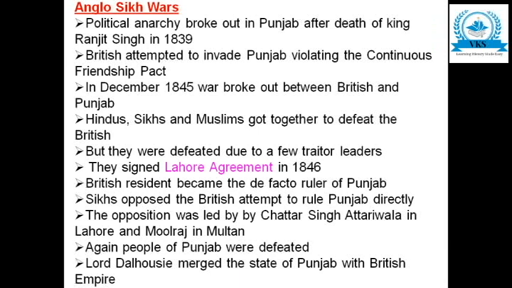So next let us see about the Anglo-Sikh Wars. Political anarchy broke out in Punjab after the death of King Ranjit Singh in 1839.